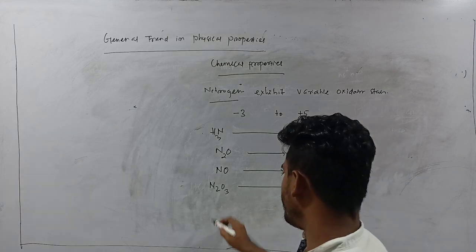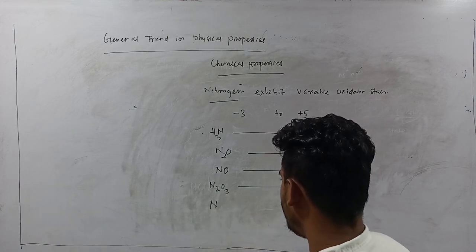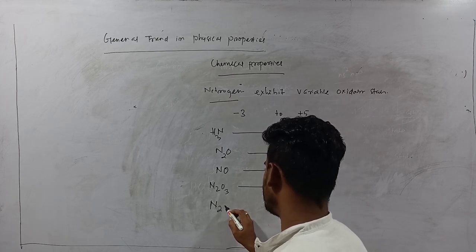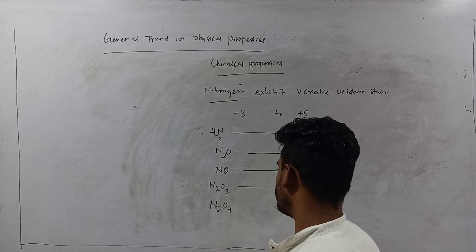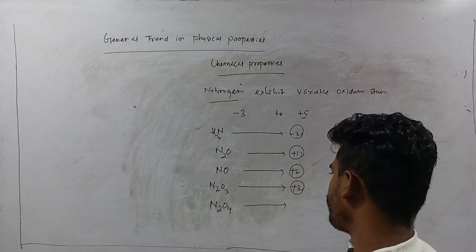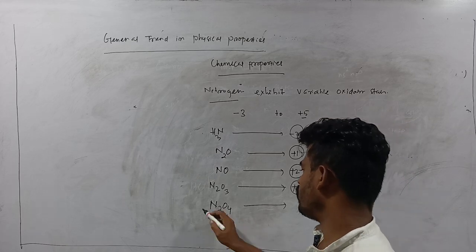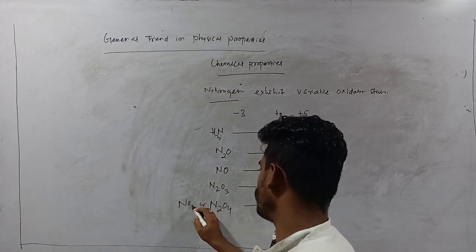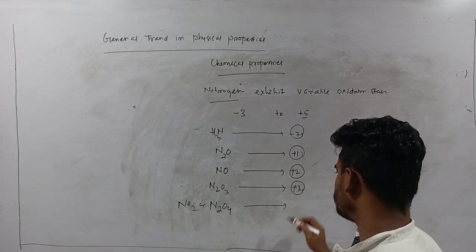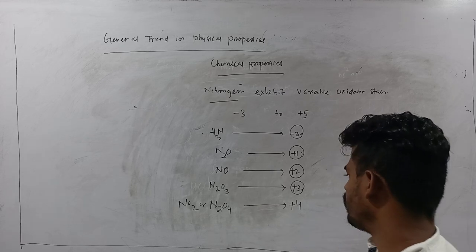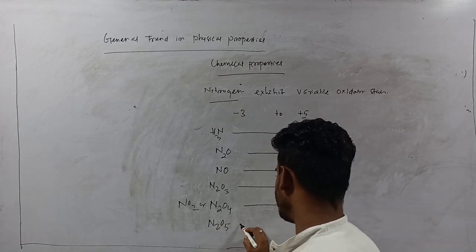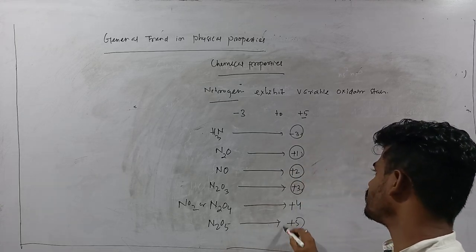And if I consider N2O4, or NO2 also, since NO2 exists in dimer form, you can consider this will be +4. Next, N2O5: here the oxidation state is +5.